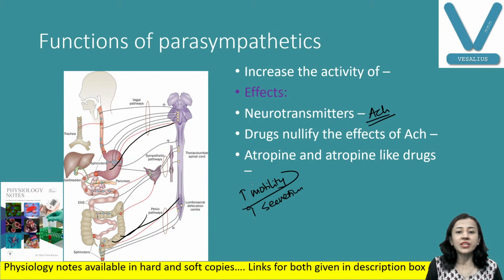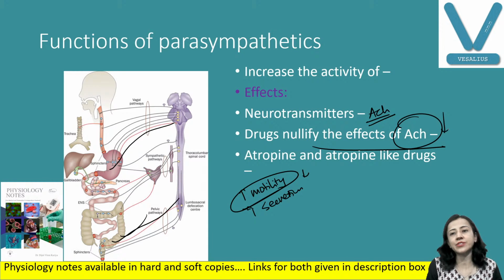So sometimes when we need to decrease motility, we give a drug which decreases the activity of acetylcholine, like atropine, that is a parasympatholytic drug. So this action increases motility and secretion.